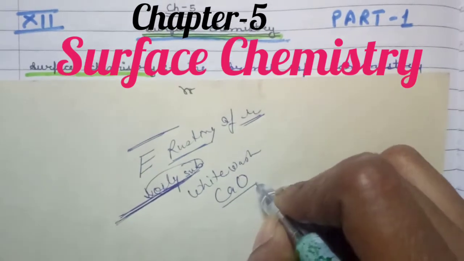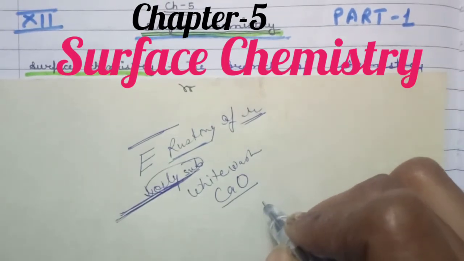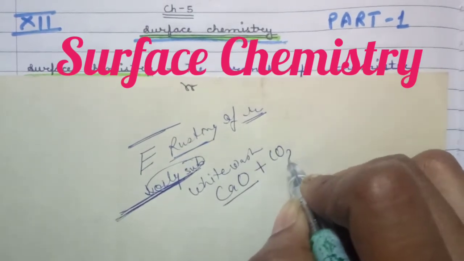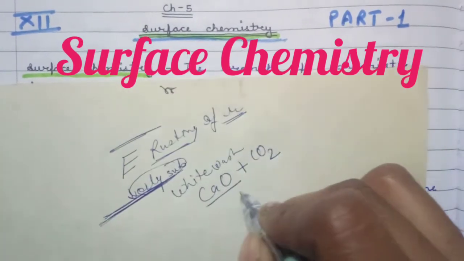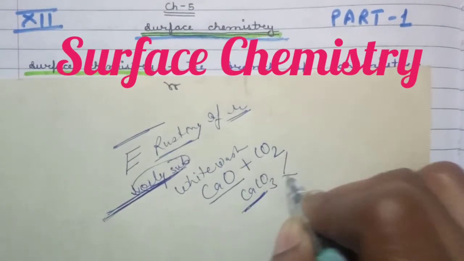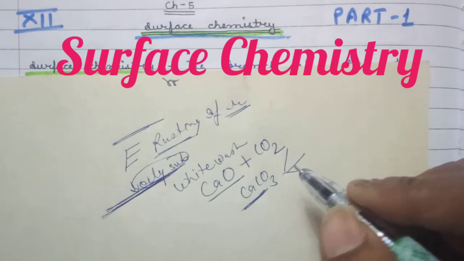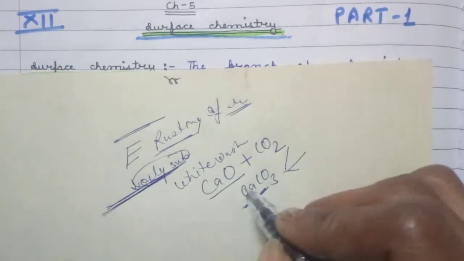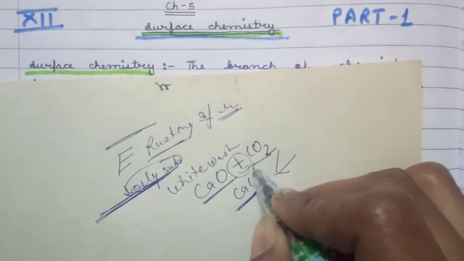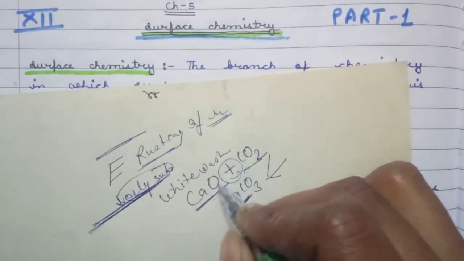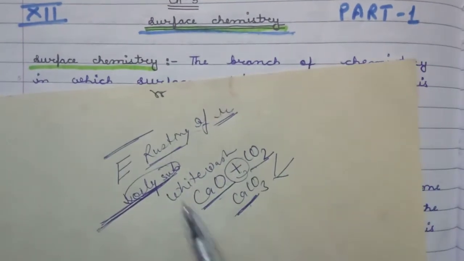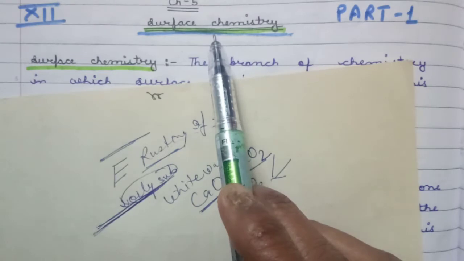Due to this calcium oxide, walls are protected because calcium oxide absorbs the carbon dioxide from the environment and makes calcium carbonate, which is harder, and protects the wall from the moisture and other substances. Okay, thus we see there are some attraction forces or some chemical bonds between the substances on the surface of any surface. Okay, so this is all studied in surface chemistry.